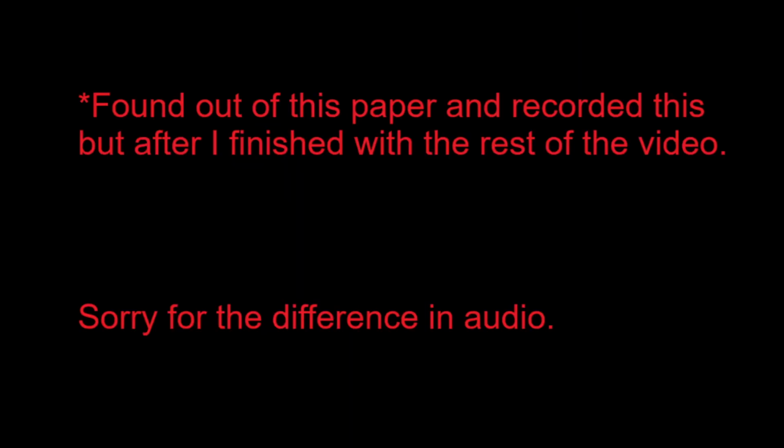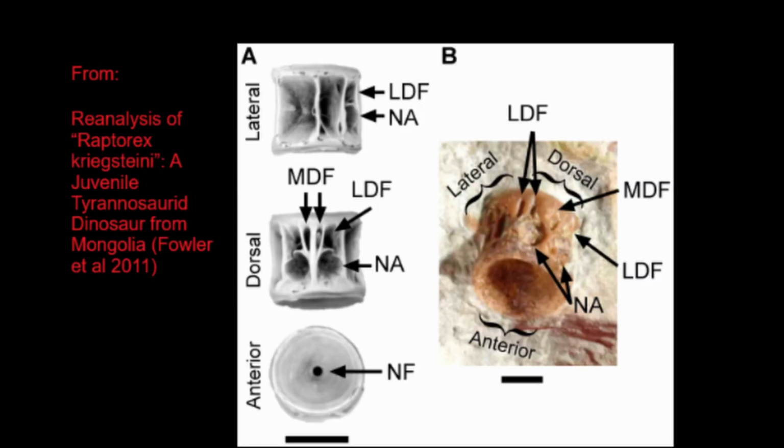In 2013, there was a paper that looked at the Tyrannosaur family in general. However, they did not find that Raptorex was a young Tarbosaurus, instead finding it to be distinct as its own genus and species. Since then, there have been two papers published, which took a closer look at that previously mentioned fish vertebra. The first, published in 2013, found evidence that the vertebra, and therefore Raptorex, were both from the Nemegt